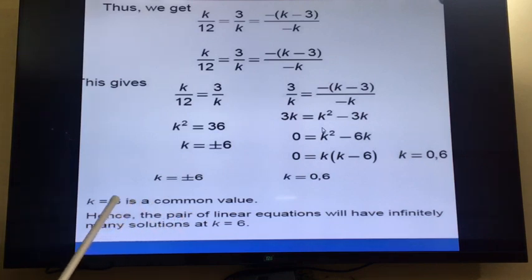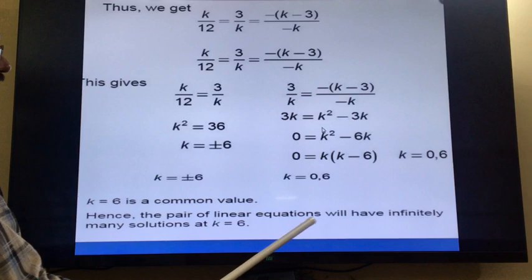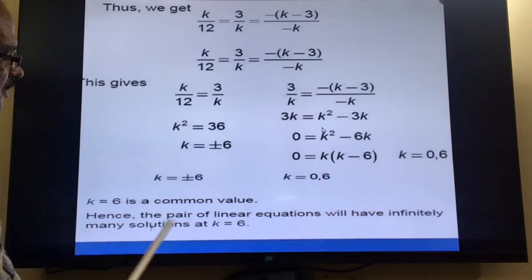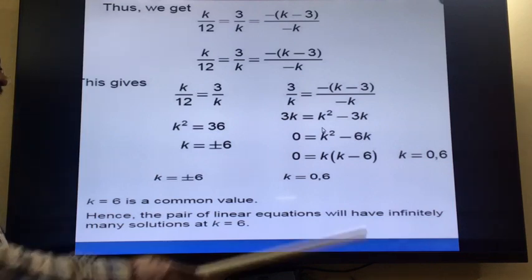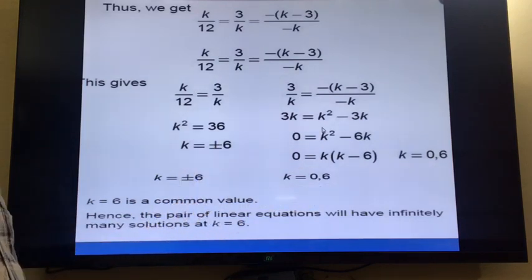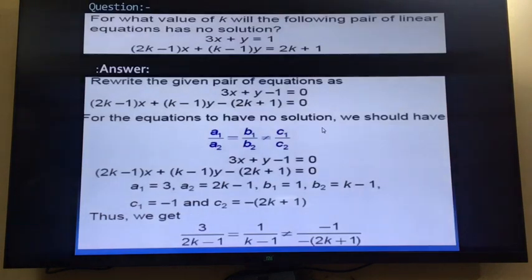So a pair of linear equations will have infinitely many solutions when k is equal to 6. Only when k is equal to 6 will both the equations have infinitely many solutions. If you put 0 or minus 6, they will not satisfy the condition. So the answer is k is equal to 6 for infinitely many solutions.